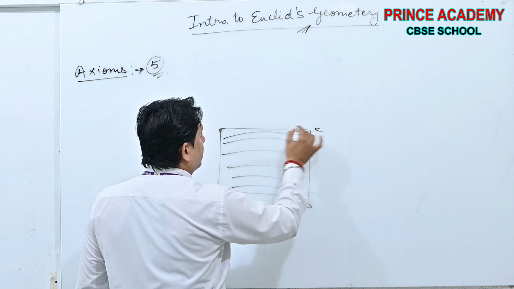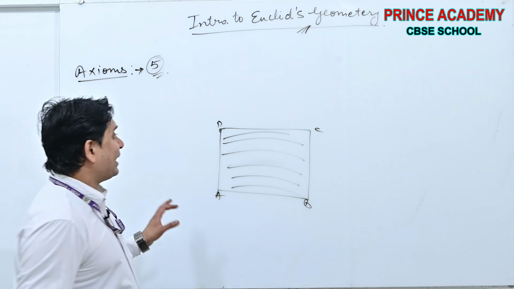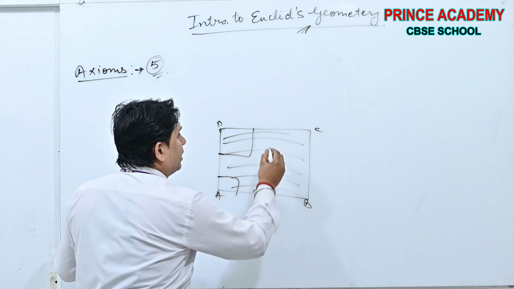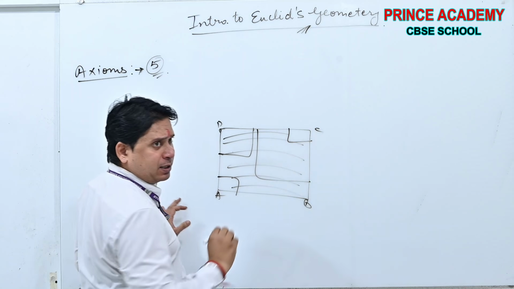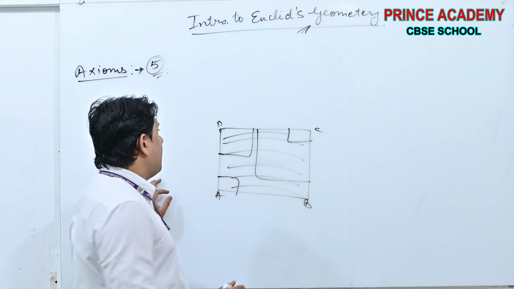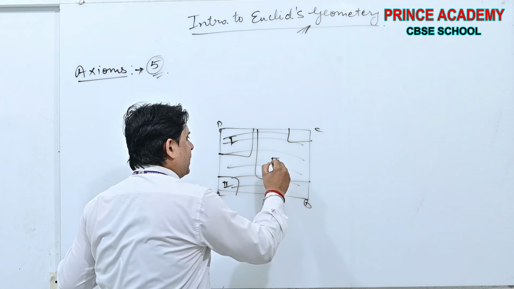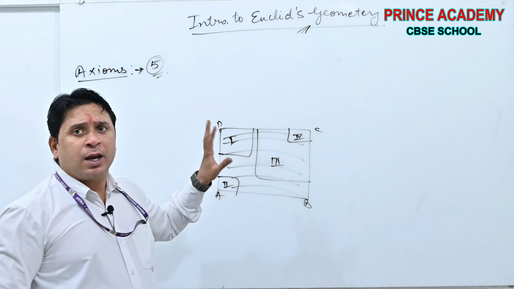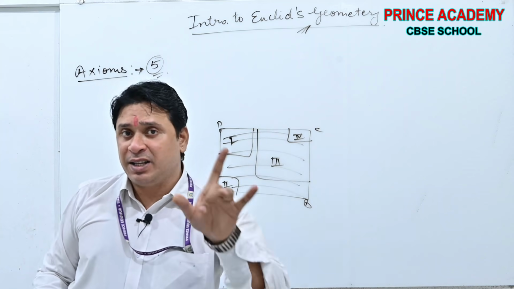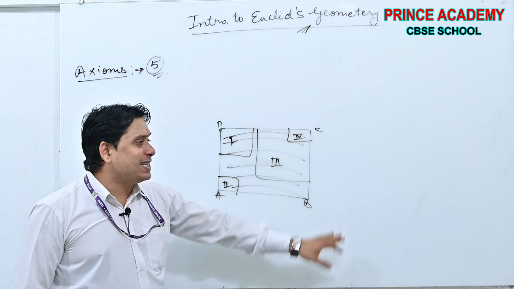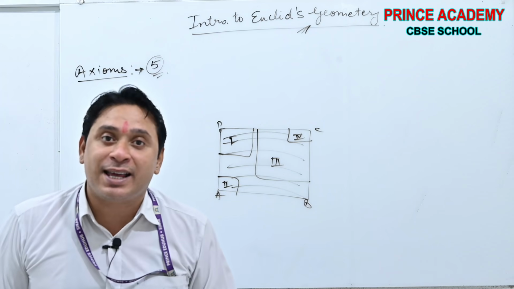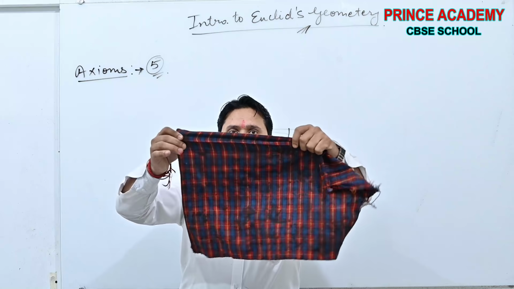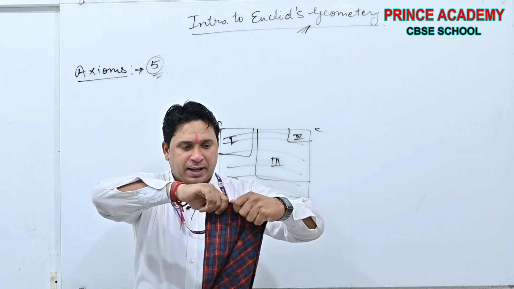A, B, C, D. If you cut it from anywhere, suppose you are cutting this, or whatever it is, you can notice first part, second part, third part, fourth part. The area of these parts is always less than 100. Yes or no? The area of these parts is always less than 100. Suppose this is a cloth, and I am making some parts of it.